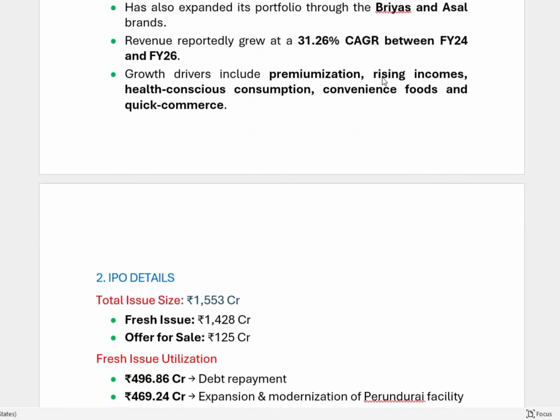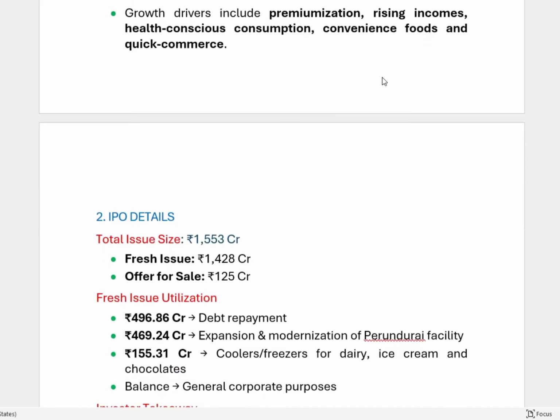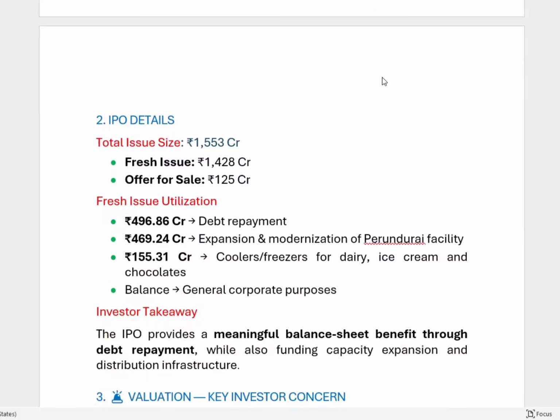Revenue reportedly grew at a 31.26% CAGR between financial year 24 to 26. Growth drivers include urbanization, rising income, health-conscious consumption, convenience foods and quick commerce.